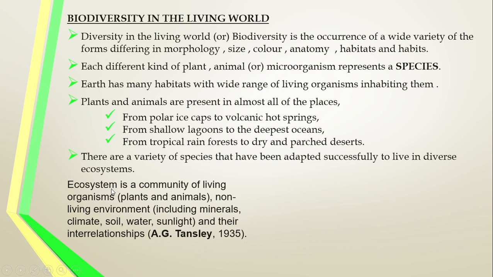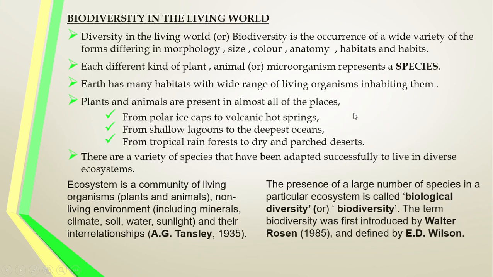So the definition is what? An ecosystem is a community of living organisms, that means plants and animals, and also the non-living environment including minerals, climate, soil, water and sunlight, that have a very good interrelationship. That is called an ecosystem. This definition was given by A.G. Tansley in the year 1935.